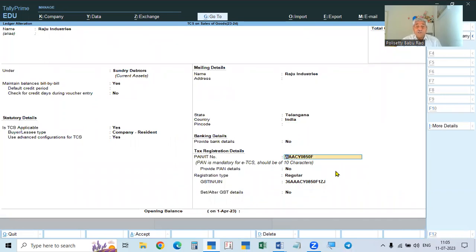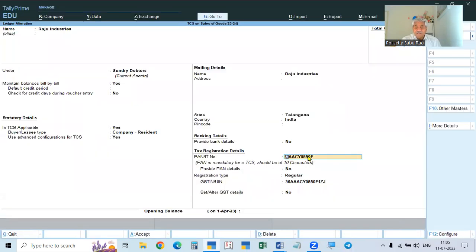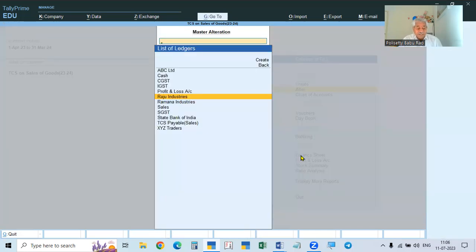And here we have to give the PAN card number. Copy this GST number and paste it here. Go to the end, last 3 digits, and come to the first line, first 2 numbers are the state code. You remove that, and this will be the PAN. If there is no registration number, then we have to type the PAN card number manually. If you don't give the PAN card, 1% will be deducted. If you give the PAN card, only 0.1% will be deducted. So the party account is created.